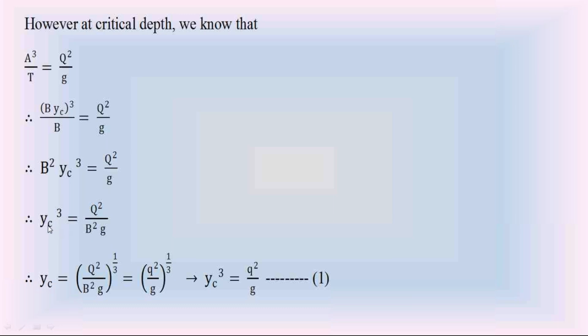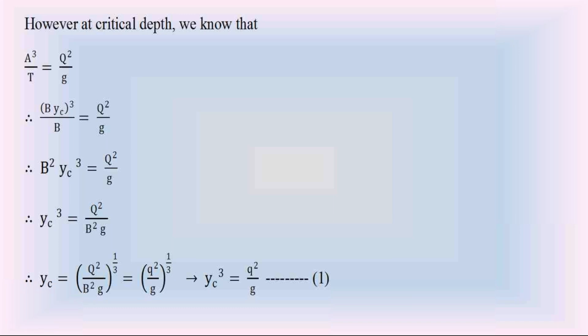So from this, in the rectangular channel section, we get the critical depth YC equation. The critical depth YC in the rectangular channel is Q square divided by B square into g whole power 1 by 3. But you know that capital Q divided by B is equal to small q, that is the discharge per unit width.